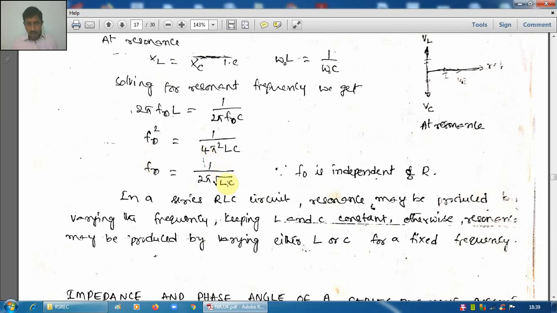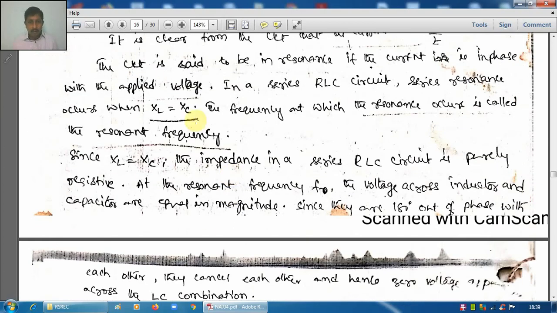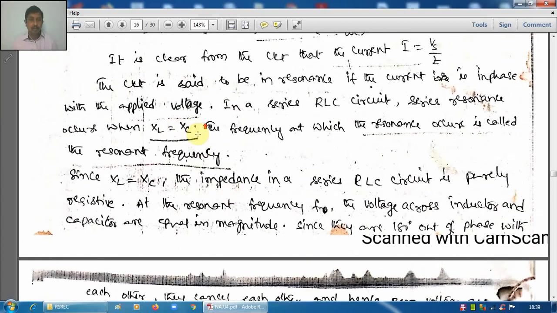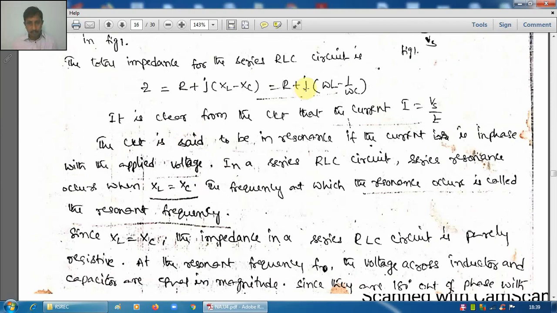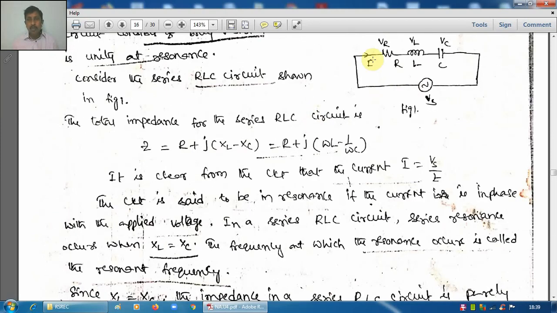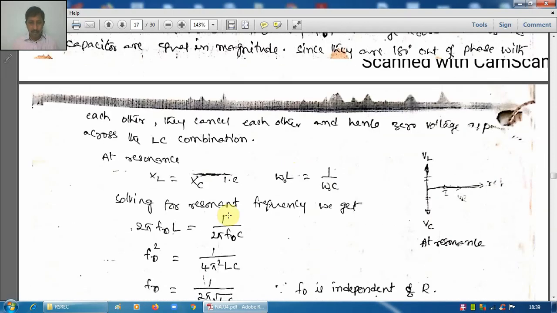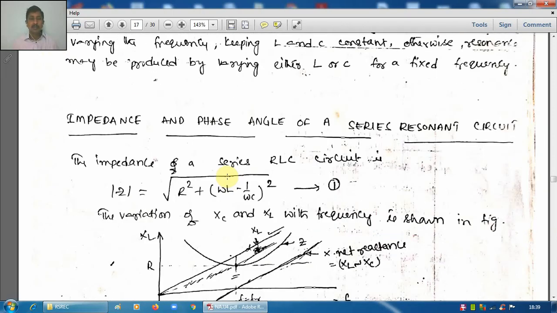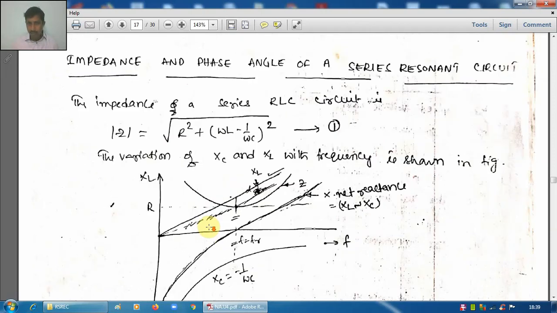At this value of frequency, this is what happens in the circuit: XL becomes equal to XC, the circuit impedance becomes only R, and voltage and current will be in phase. All these are the points we can observe at this frequency, and that frequency is called the resonance frequency. These are the conditions, or observations, of a series RLC circuit at resonance.